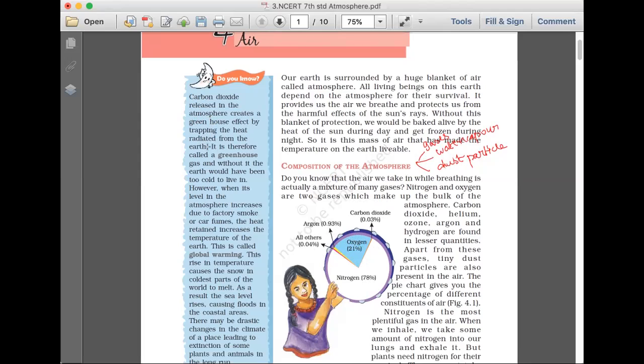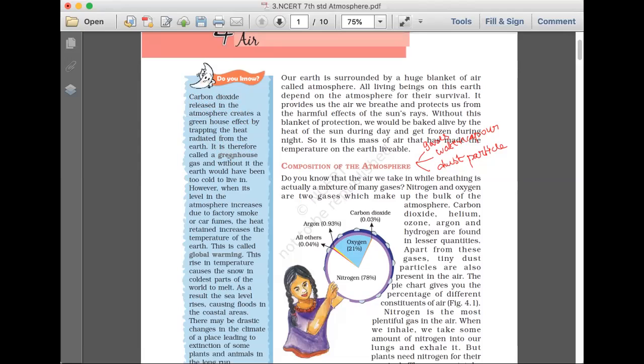Here they are talking about the greenhouse gas and global warming. You know, carbon dioxide released in the atmosphere creates the greenhouse effect by trapping the heat radiated from the earth. So the gases involved in this process, we call greenhouse gases. I will explain the detailed process in the 11th standard NCERT.